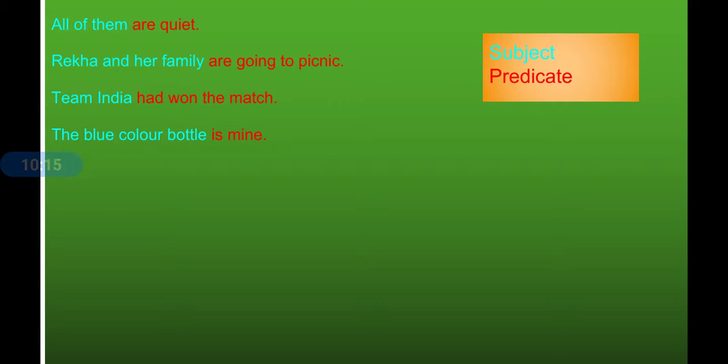The blue color bottle is the subject and is mine is the predicate. The saint's daily prayer was for the welfare of humanity. So what was for the welfare of humanity? We have to ask a question like that. The saint's daily prayer. This is the subject and the rest of the sentence is the predicate.